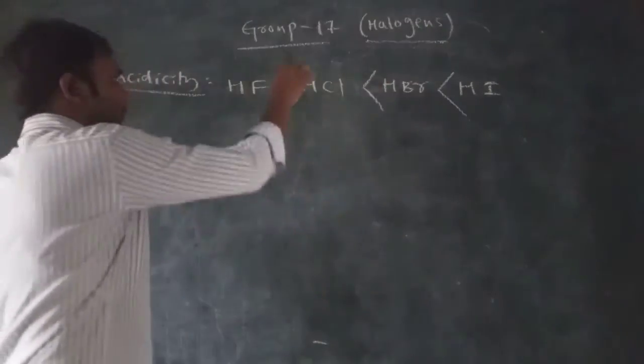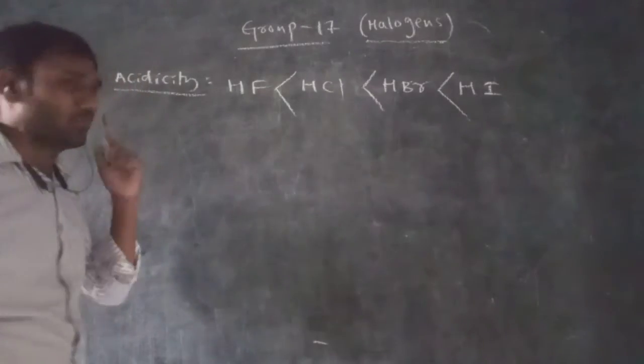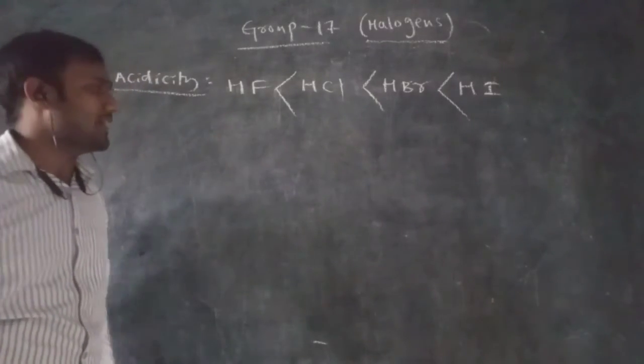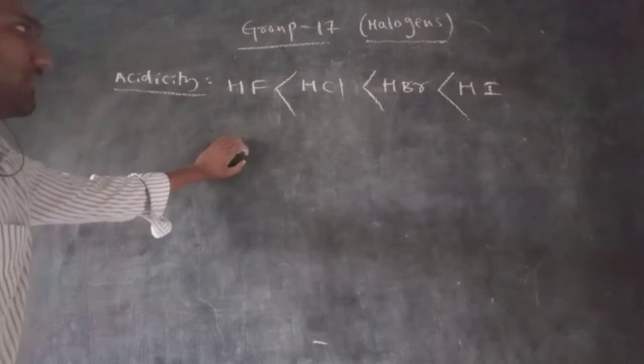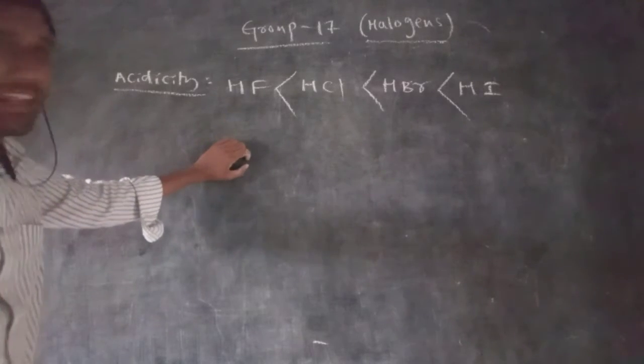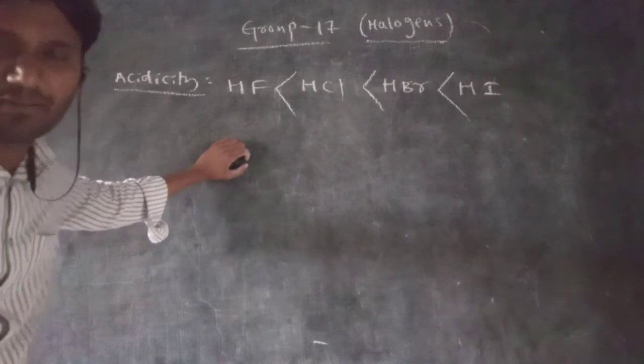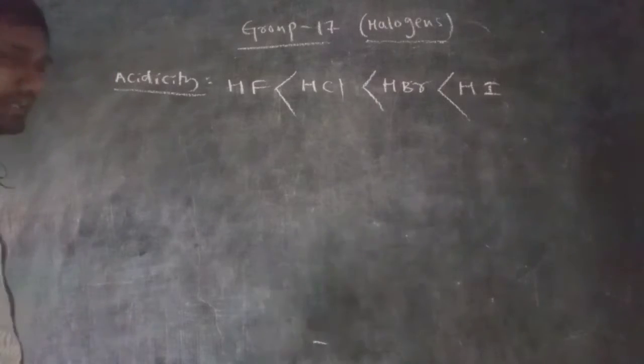Next comes hydrogen bromide, next hydrogen chloride, and next of all, hydrogen fluoride. So this is the acidic strength, or acidic order, of the binary acids of the 17th group elements. Right. Next, dipole moment.